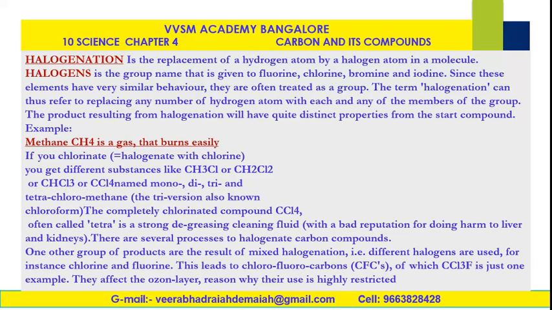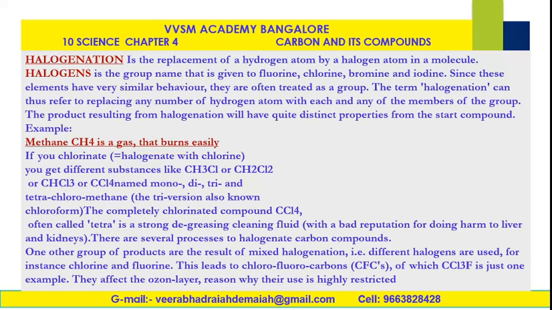The completely chlorinated compound CCl4, that is carbon tetrachloride, is a strong degreasing cleaning fluid with a bad reputation for doing harm to the liver and kidneys. Very, very dangerous. Chloroform is very dangerous. There are several processes to halogenate carbon compounds. One other group of products are the result of mixed halogenation. Different halogens are used, for instance, chlorine and fluorine. This leads to the chlorofluorocarbons.